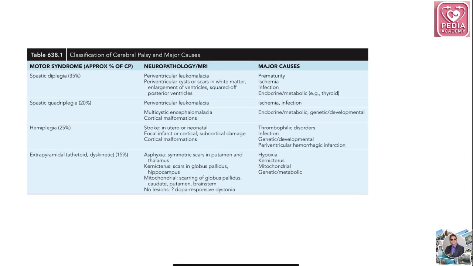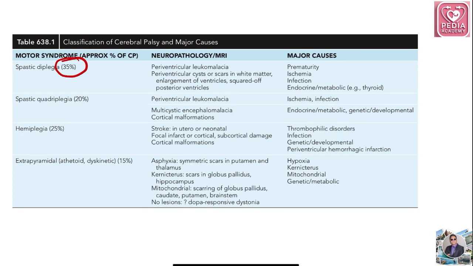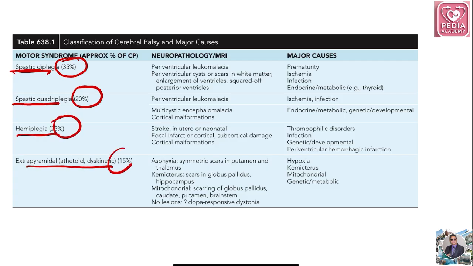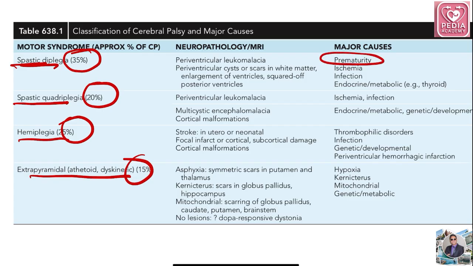Okay. So this is the table of cerebral palsy. Spastic diplegia is seen in 35%. Spastic quadriplegia is 20%, hemiplegia 25%, extrapyramidal is 15%. Just remember in this table: prematurity, periventricular leukomalacia, and cysts and scars. So they'll ask a clinical question: a newborn is premature, having periventricular leukomalacia and periventricular cyst and scar in white matter. Spastic diplegia will be the common CP in these patients.